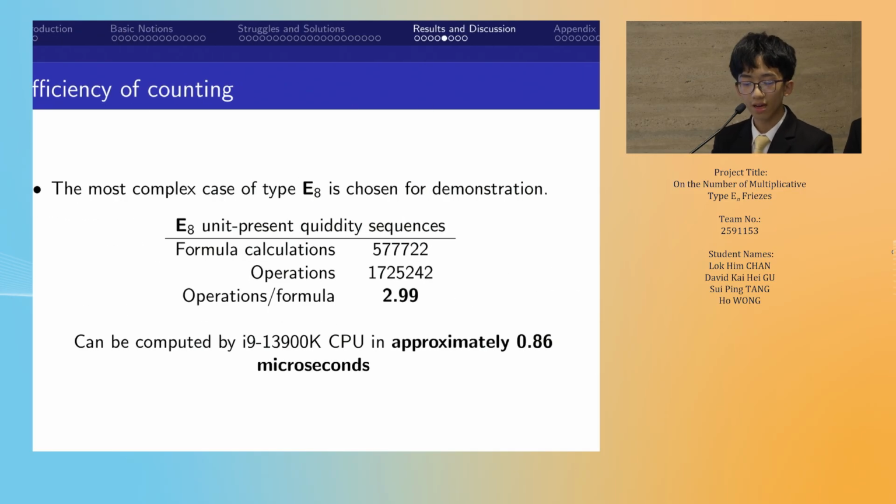For the efficiency of our counting, we choose the most complex case of type E8. Applying the necessary operations of the unique QED formula, we found out that it can be computed by a modern CPU in less than a microsecond.